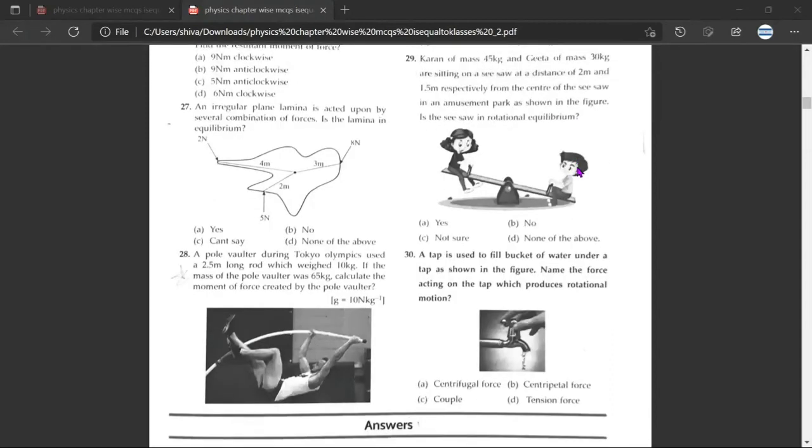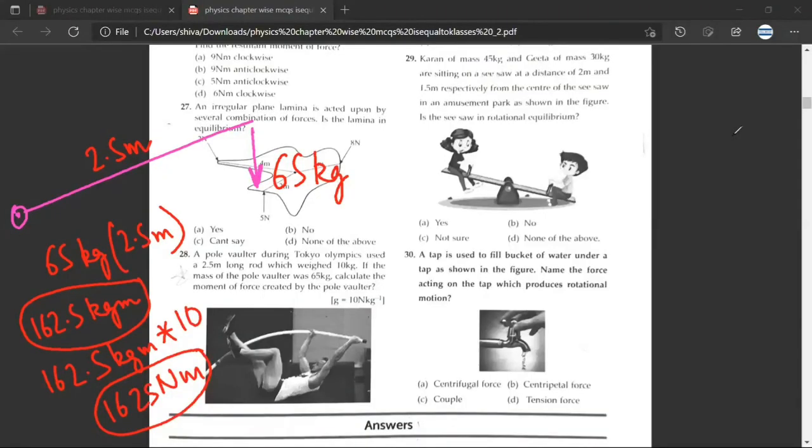Question 28. Are you able to do this? Yes, sir. How should I do this? A pole vaulter during the Tokyo Olympics used a 2.5 meter long rod which weighed 10 kg. The mass of the pole vaulter was 65 kg. Calculate the moment of force created by the pole vaulter. Yes, Mr. CB, question number 28. Were you able to do it? Yes, sir. How should I do this? So first of all, we'll multiply 65 and 2.5, and we'll get the moment of force.